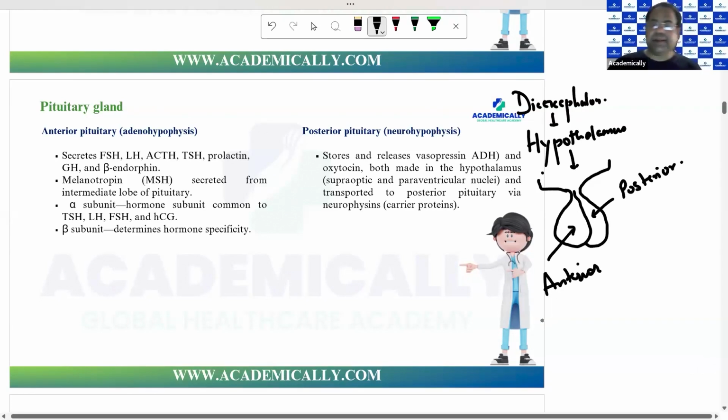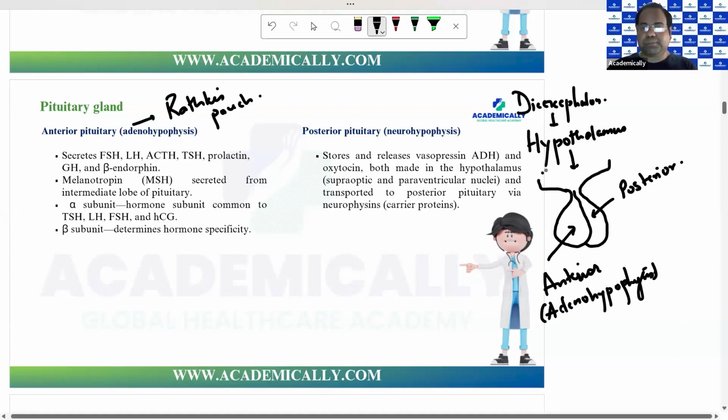The anterior part is called the adenohypophysis. It contains glands, and it arises from Rathke's pouch. In embryology, if you must have studied, it arises from Rathke's pouch. Whereas the posterior pituitary has neural cells, and hence it is called the neurohypophysis. The posterior pituitary does not secrete anything itself. It just stores and releases hormones.